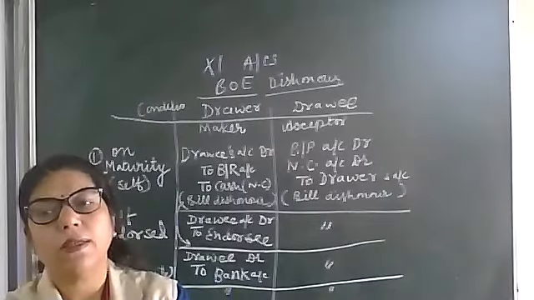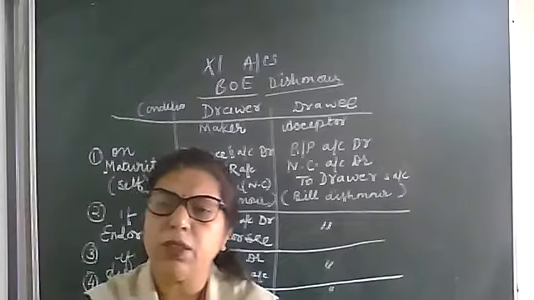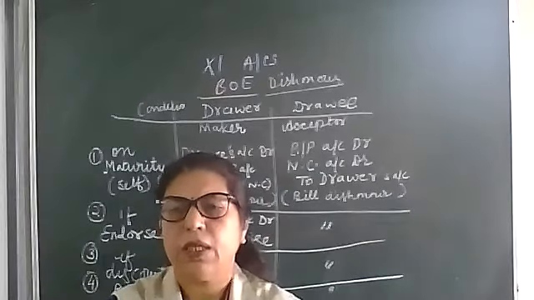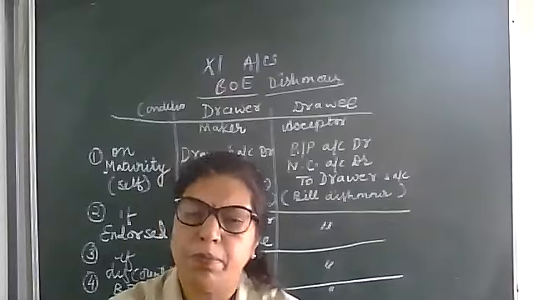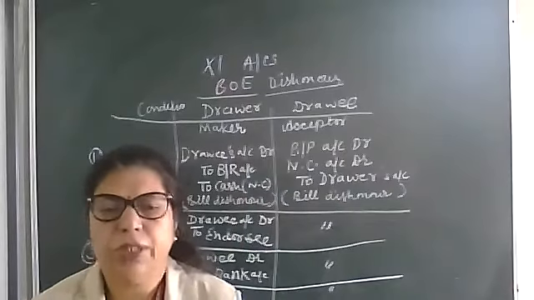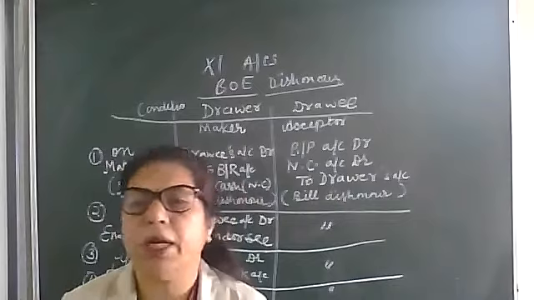Okay, and the third available payment mechanism is discounted from the bank. The drawer has the right to get the payment before maturity.